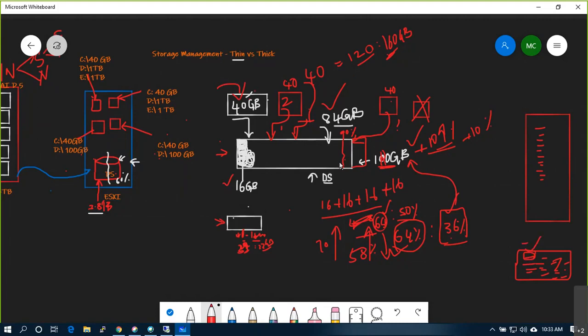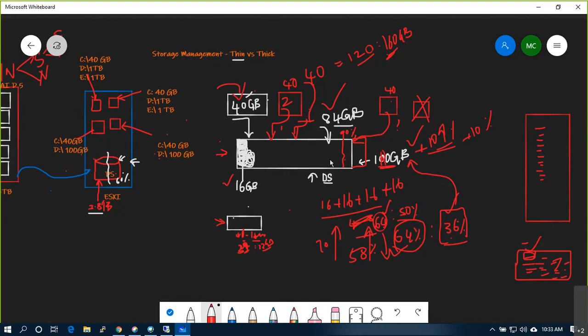So what happened when the data store size is increasing and people are putting the data, VMware will automatically monitor: okay, this data store is around 80% or greater than 80% full.